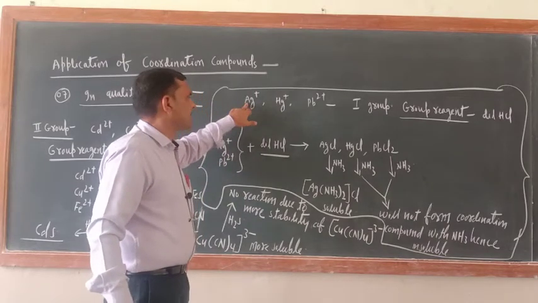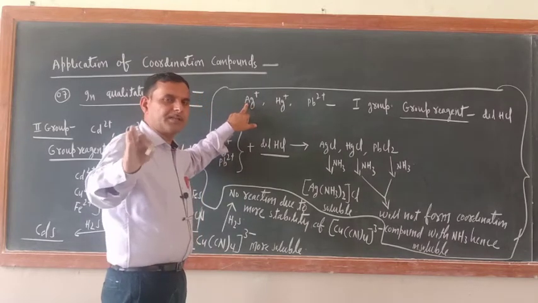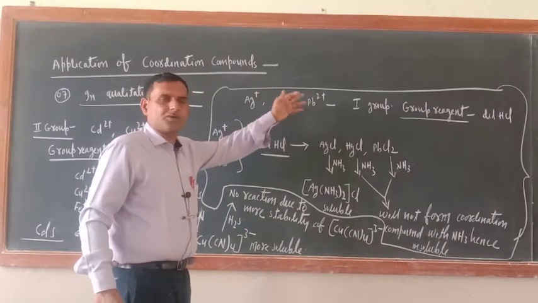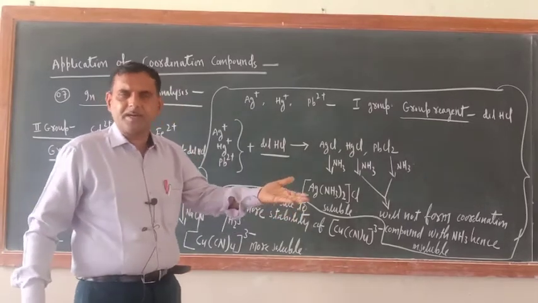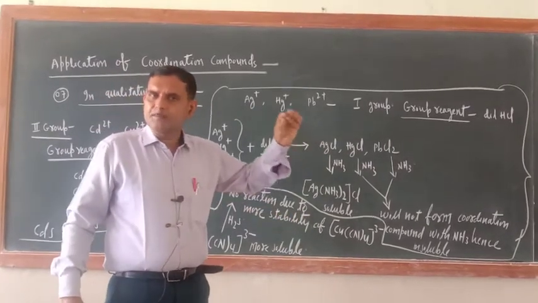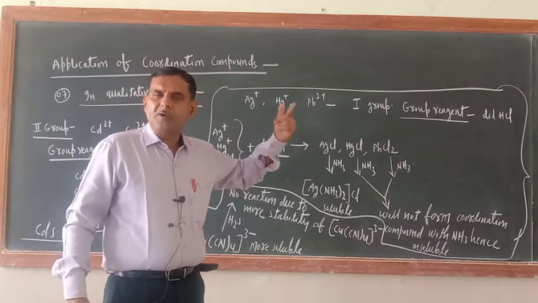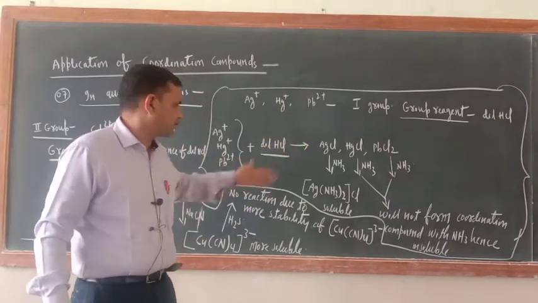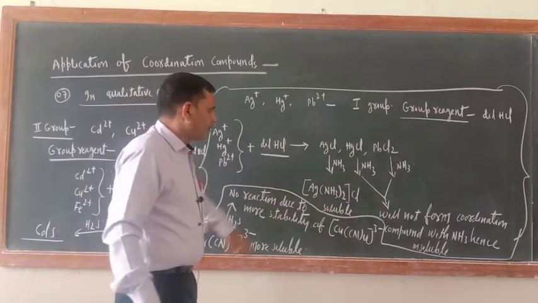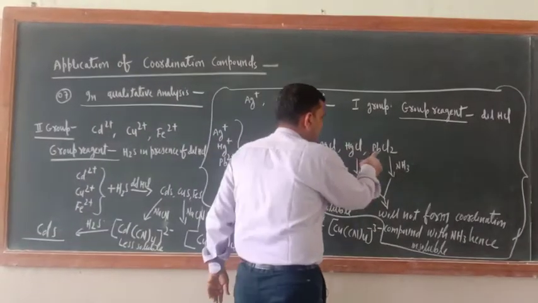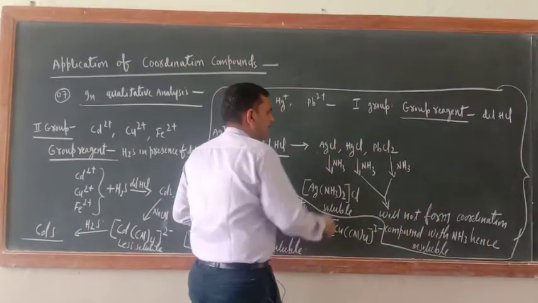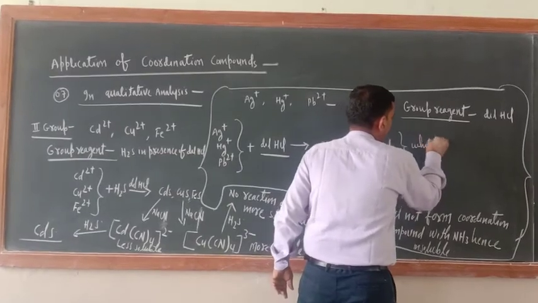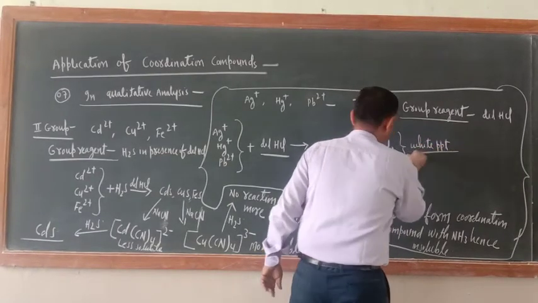You will not get it in the form of the free cation; definitely you will get it as a salt of Ag single positive, Hg positive, Pb2 positive. You have performed the experiment and you know you get Pb2 positive when you take lead nitrate or some other salt of lead. So now you have got AgCl, HgCl, PbCl2, and all three are white precipitates.